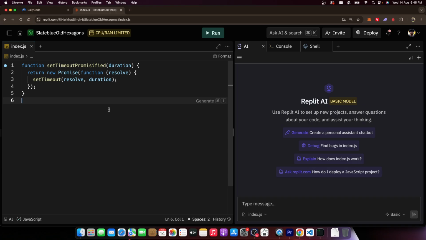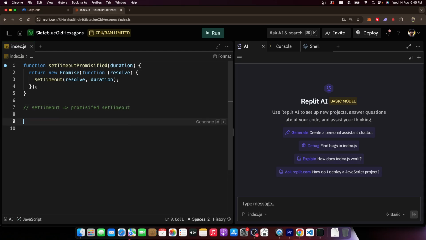If you want to write it yourself, if you understand it, amazing. If you want to spend maybe an hour at max Googling this syntax, asking ChatGPT, why does this convert a simple setTimeout into a promisified setTimeout?